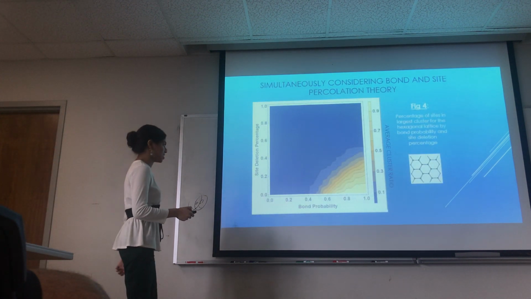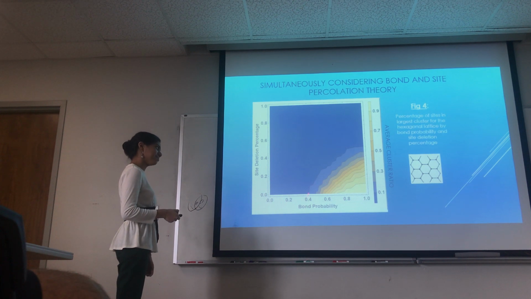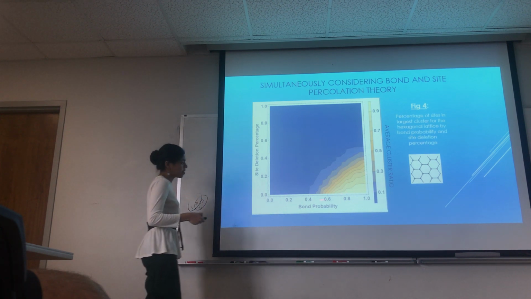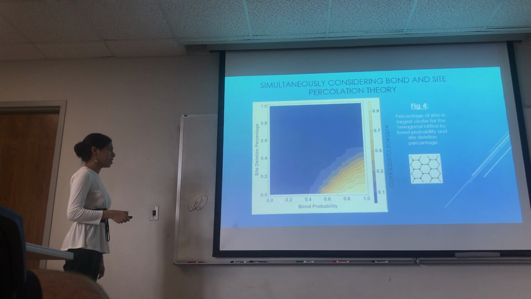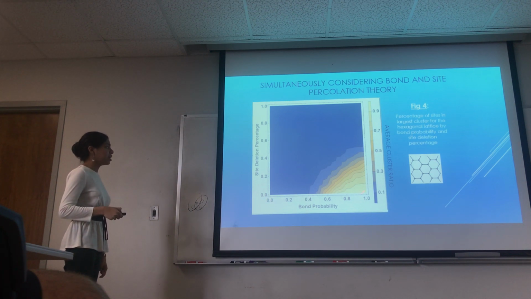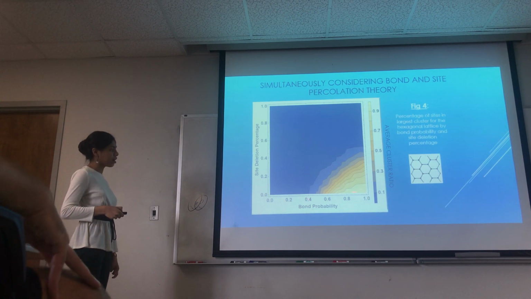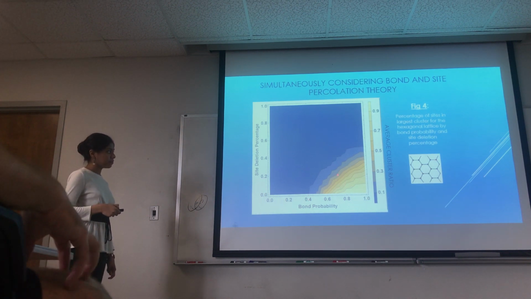I got this for the hexagonal lattice. Now again, the hexagonal lattice didn't do so well. Look, under the contour, there's not a lot of graph here. This shows that the hexagonal lattice cannot handle a large site deletion percentage, and a large average cluster starts to exist only after a large bond probability.